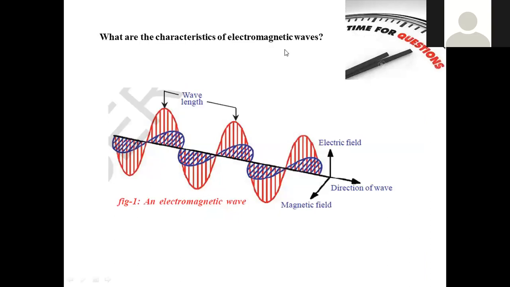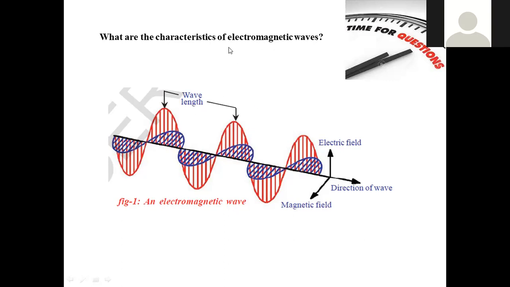And what are the characteristics of electromagnetic radiation? Characteristics are nothing but, in order to define the electromagnetic radiation, what kind of parameters will be taken into consideration. Those are said to be characteristics of electromagnetic radiation. In order to define electromagnetic radiation, we have to know what is meant by wavelength, what is meant by energy, what is meant by frequency, what is meant by speed of light.